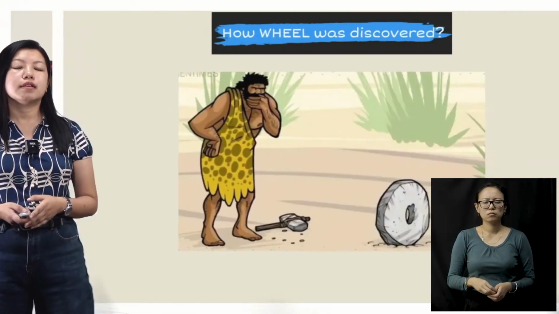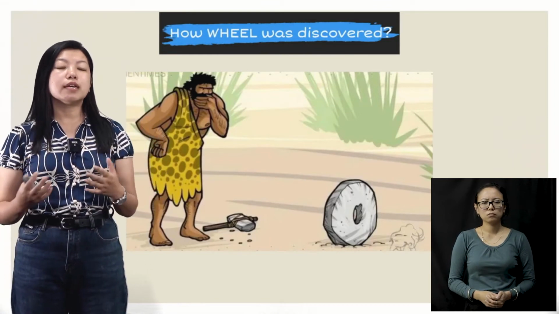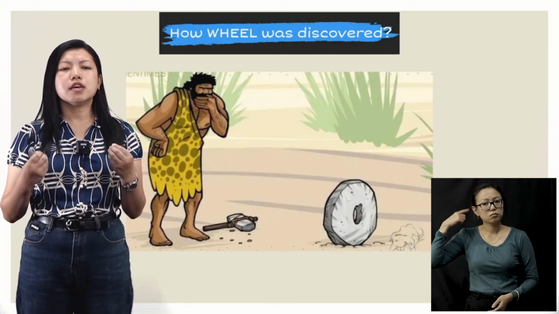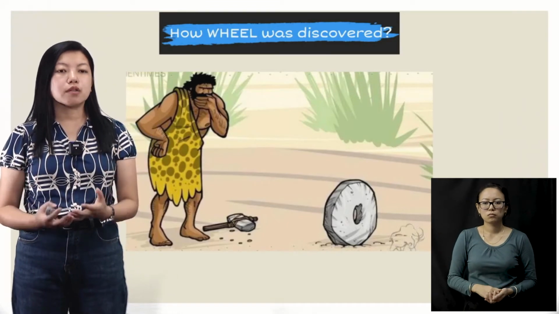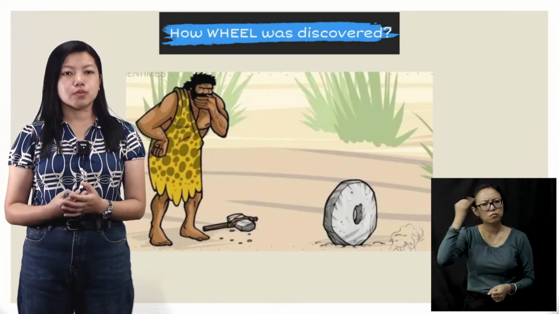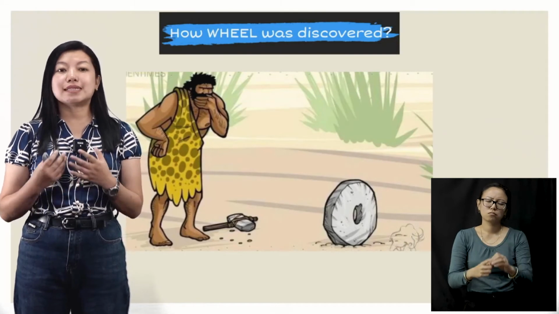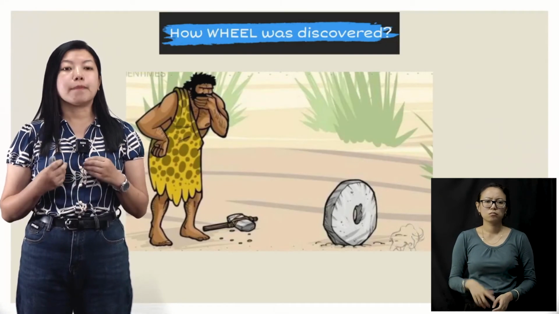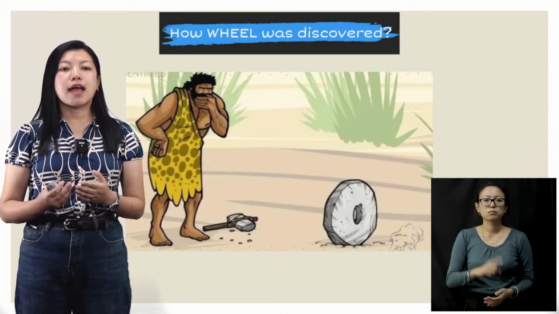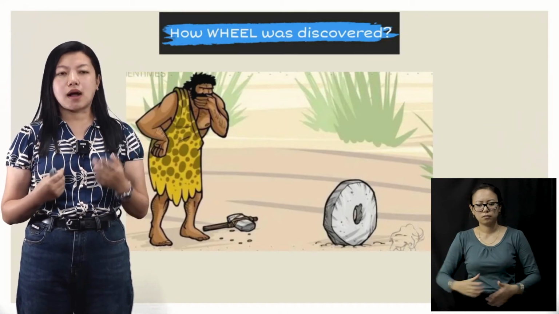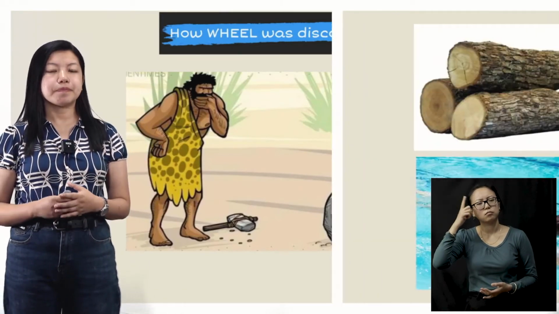Okay, let me go back again. So how was the wheel discovered? How did human beings even get the idea of making a wheel out of wood? That is a question for you and me, right? We don't know the exact story of the wheel, all right? But we believe that it was humans who made the wheel, and some idea struck their mind, so the invention of the wheel came up, okay?